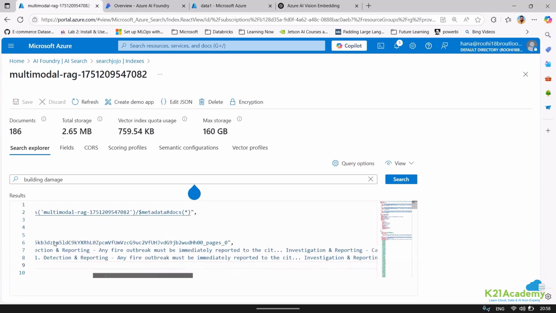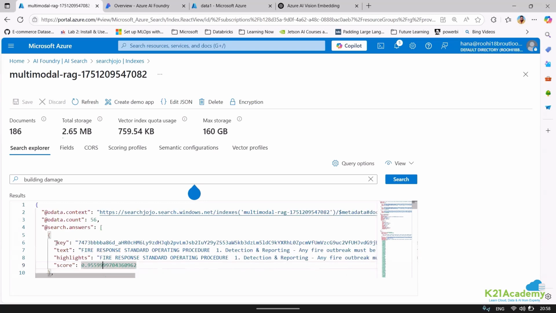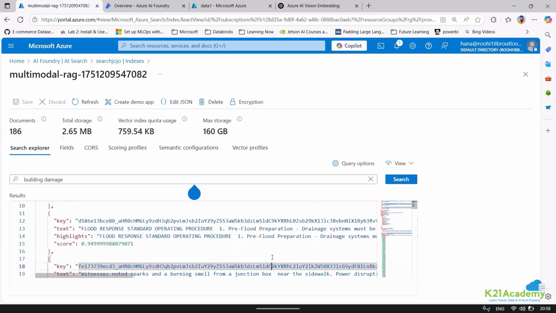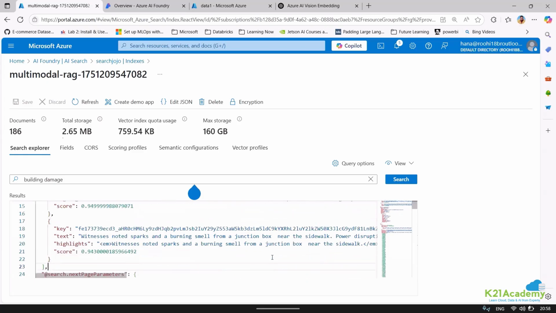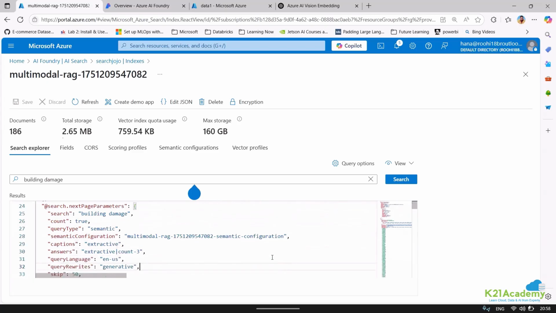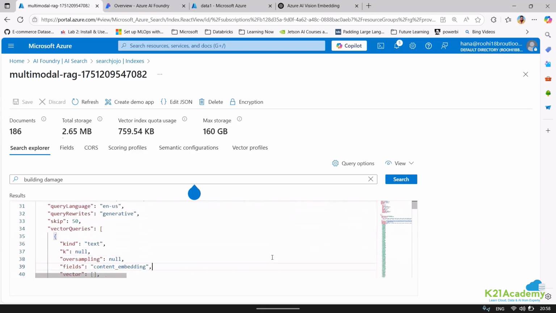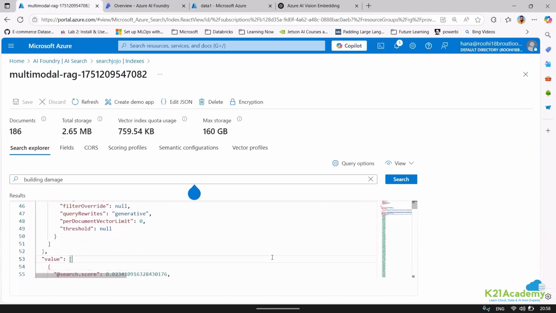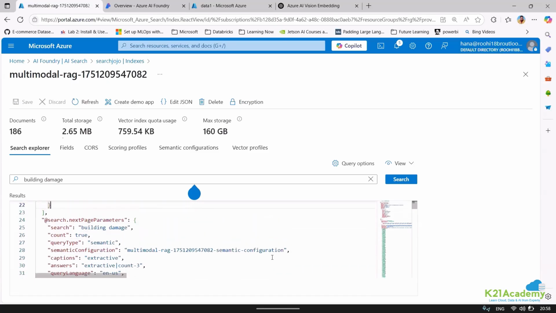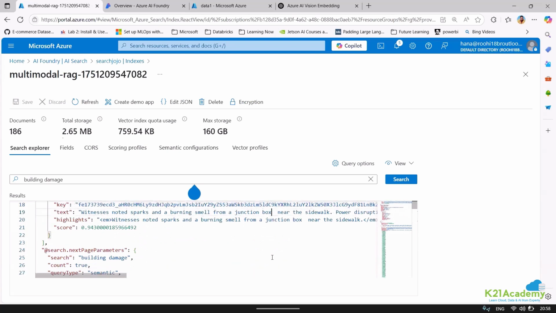Okay. And what is the score that it is giving for this? The score is 0.955. Now the point is I need to just be a little patient and go down. Okay, the next score, can you see 0.9499? The next score 0.943. Then I have another thing which is what you can say this embedding. This is coming from the embedding. If I can show you, if you remember, I have an embedding also, right? Vector embedding. So if I can show you, this is okay.